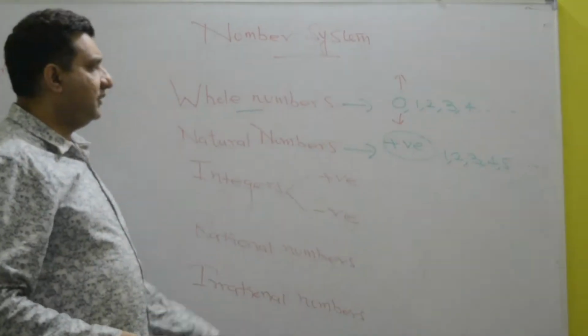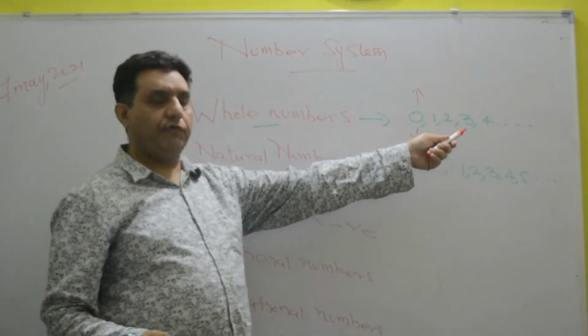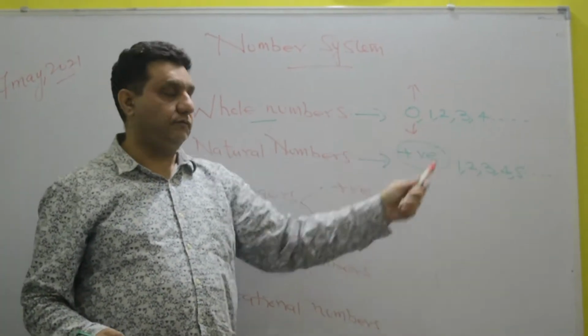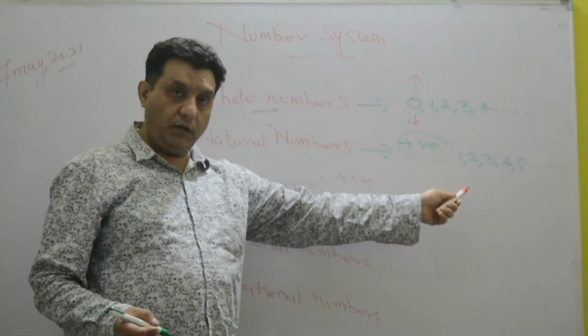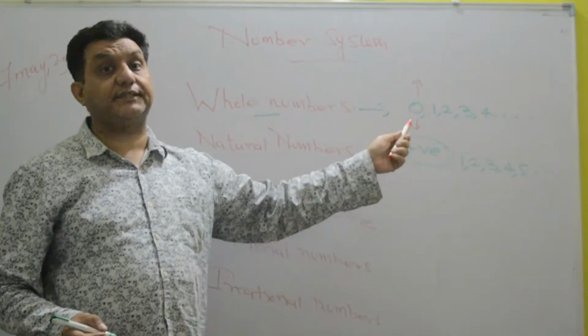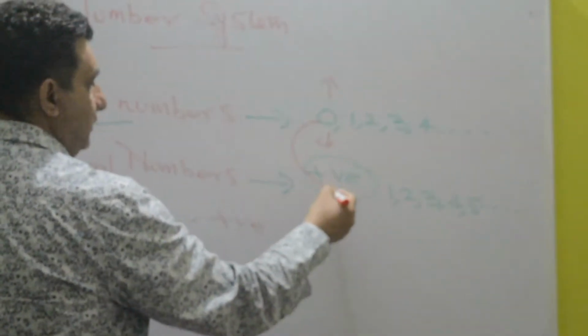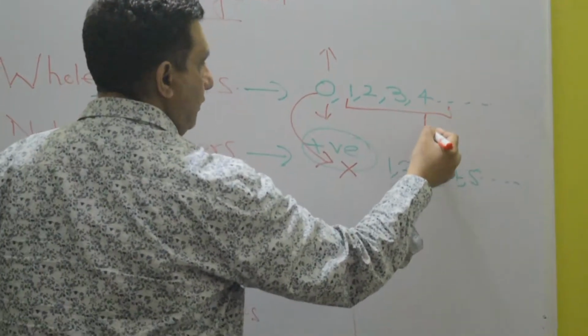This is a very simple thing. Whole numbers start from 0, 1, 2, 3, 4, 5. They are not negative, they are all positive, but it starts from 0. Natural numbers start from 1, all positive, but 0 is excluded. 0 is not here.